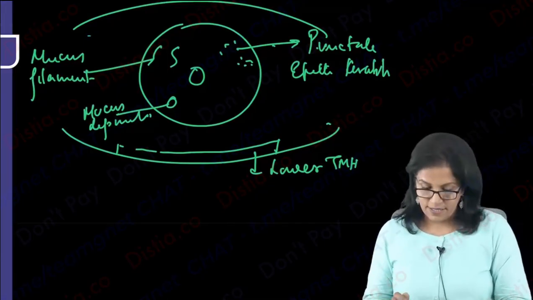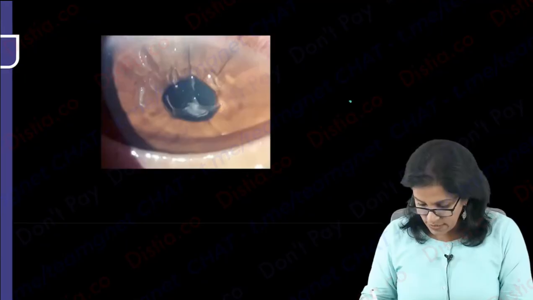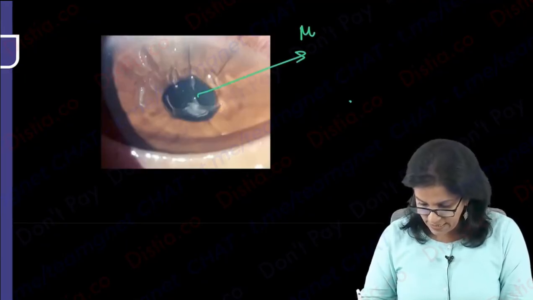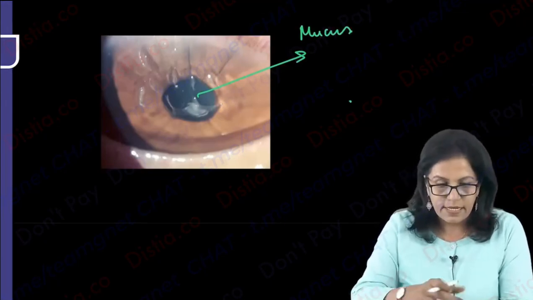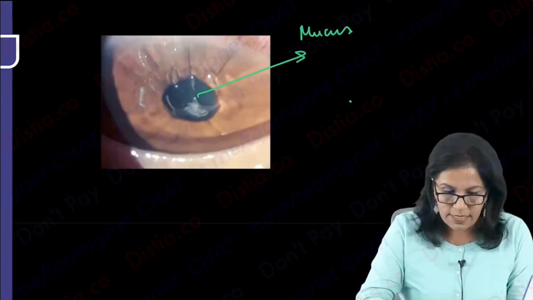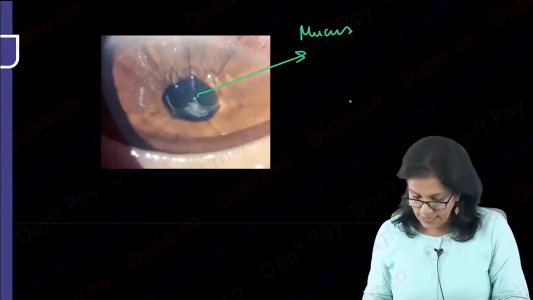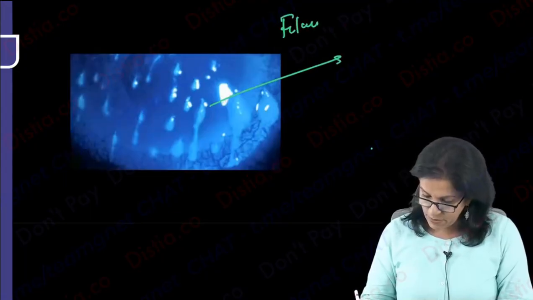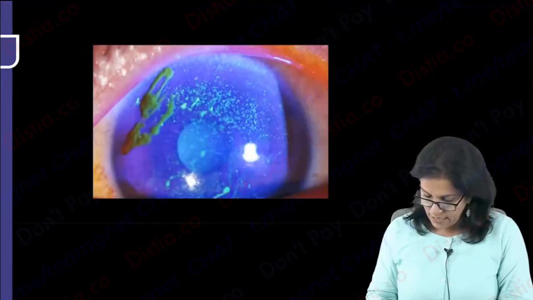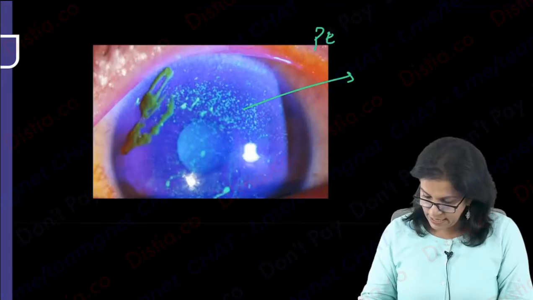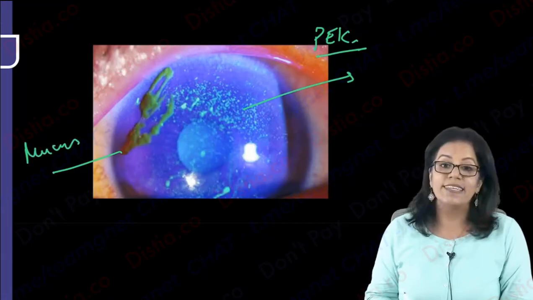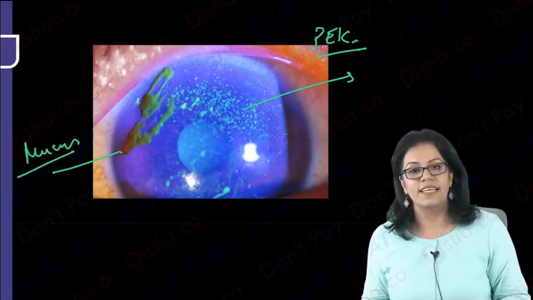Coming to investigation, let's have a look here. This is all mucus deposition, and this is the mucus filament here, right? In the form of filament. This deposition is your mucus. Look at this one. Again, this is all filamentous mucus. Correct? Okay. This is your punctate epithelial keratitis, and this is again mucus. So these are the findings you may get in cases of severe dry eye.